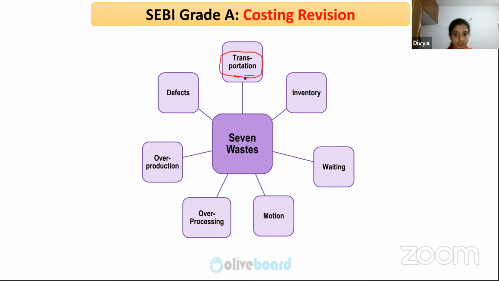So transportation waste is unnecessary transportation, that is the timing of transportation, or the distance of transportation, which takes a lot of time. Inventory is unnecessary stocking up of inventories. It involves carrying cost, and you need space. So inventory piling up is avoided in JIT system or lean manufacturing system. Again, waiting time. What is waiting time? When you are processing materials, when you are into production, the process, say it has 4 stages. Process 1 would have given its output for process 2.